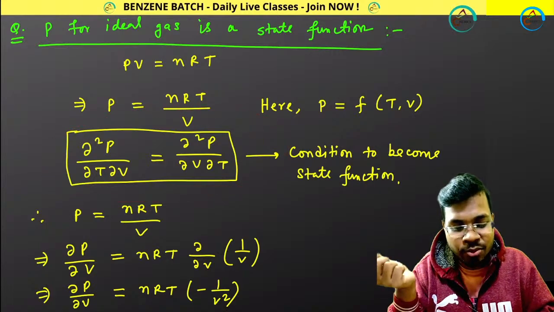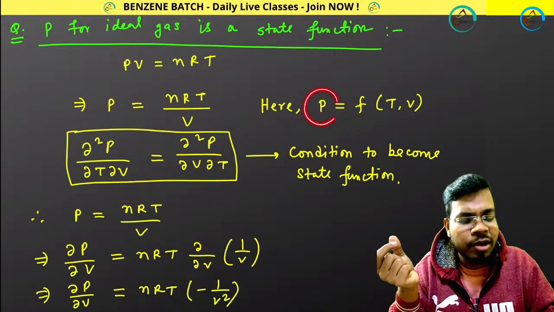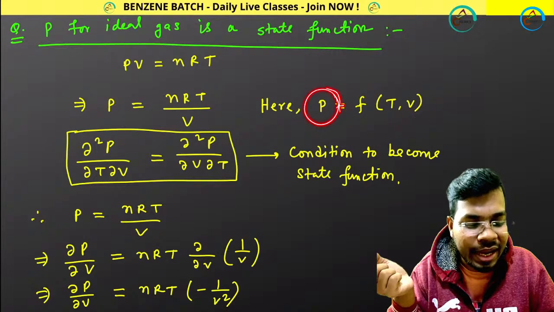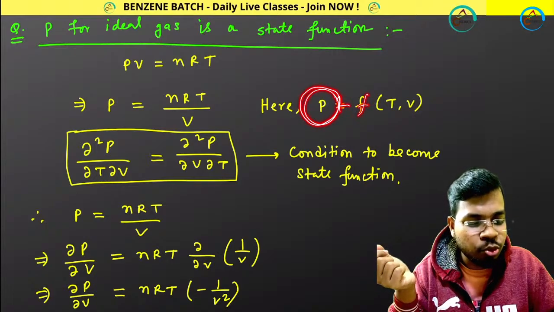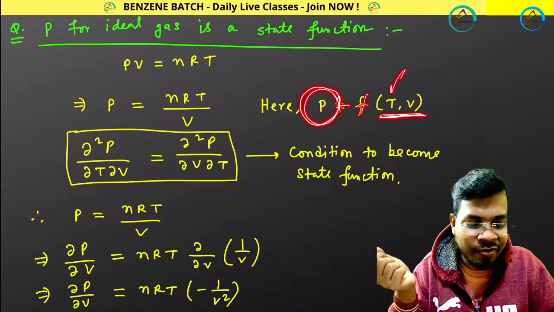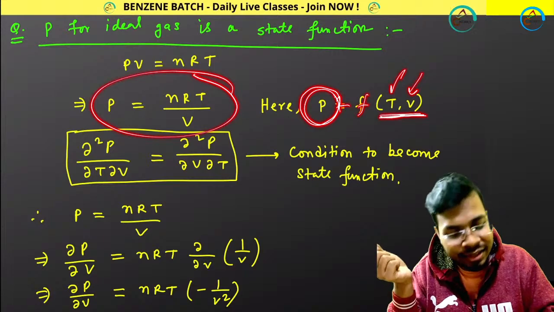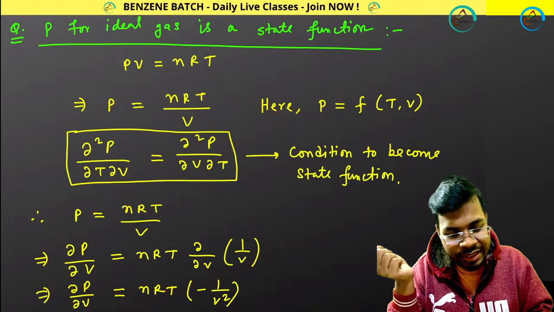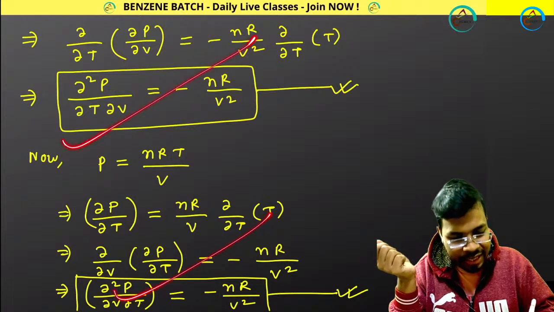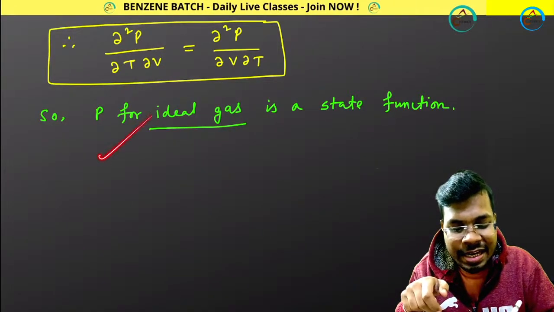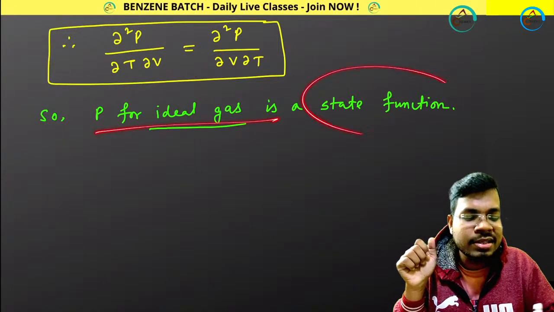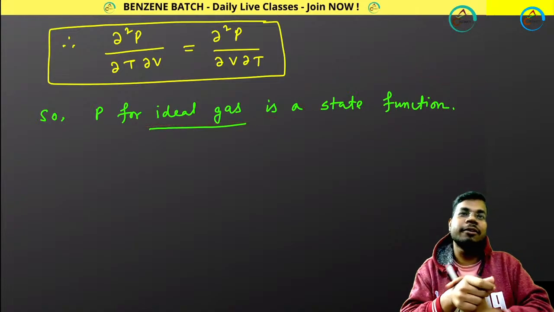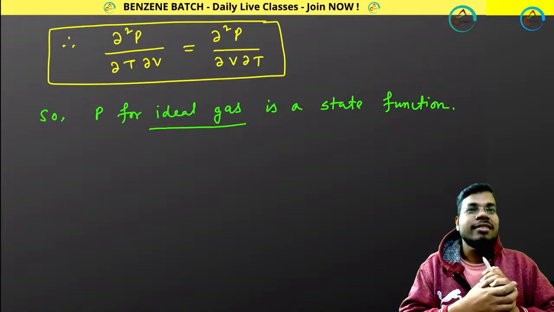So any function I can give you, and you can easily check whether it is state function or path function, suppose P for ideal gas. What you need to do, you just need to get that P is a function of two other variables, here T and V, that you are getting from this expression, right? And then you need to check this condition whether it is following or not. So you did that, and you did that. These two are same. That means it is your state function. So pressure for ideal gas is your state function. Good, very good.